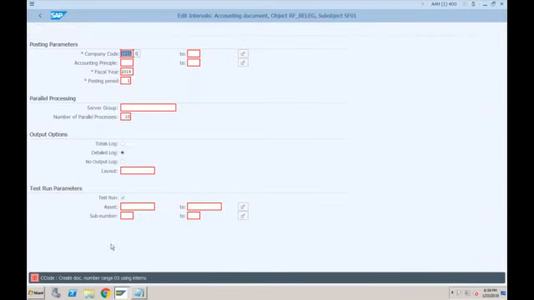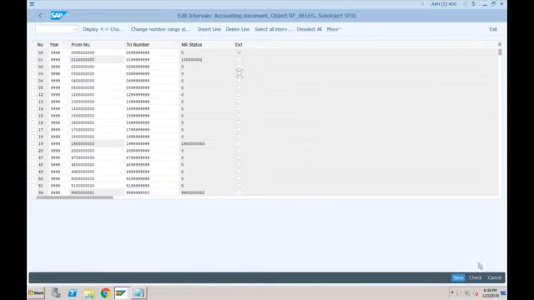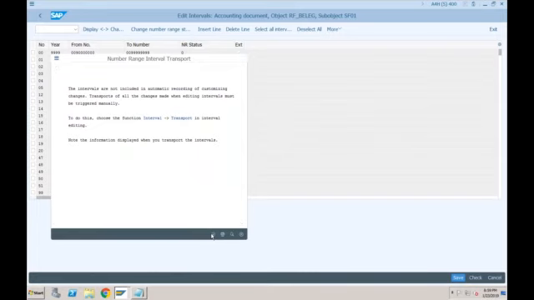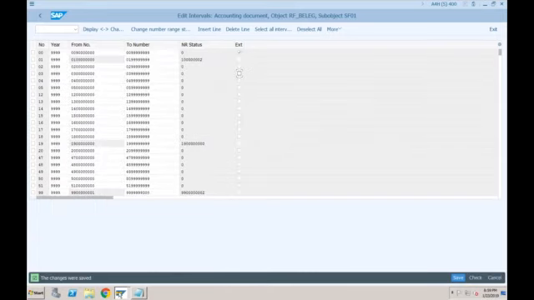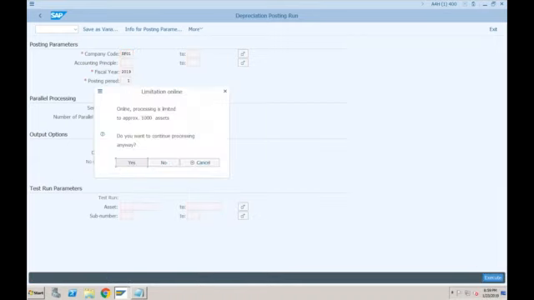For the depreciation posting run, create the document number range using internal. It is set as external currently. Okay, so let me remove this and click on save. Okay, let's go back to depreciation posting once again. Click on execute. Normal, even in ECC also you get this message. Just click on yes.